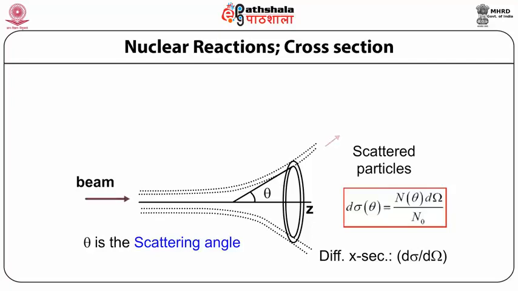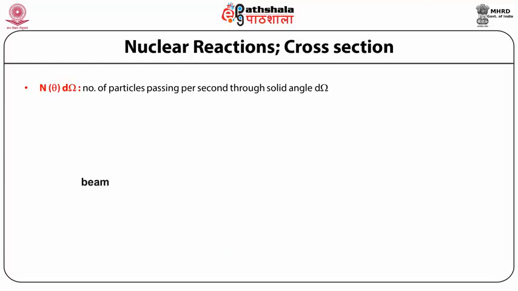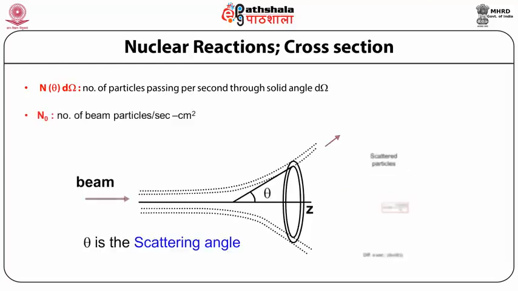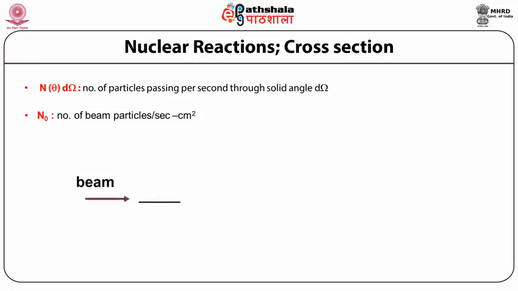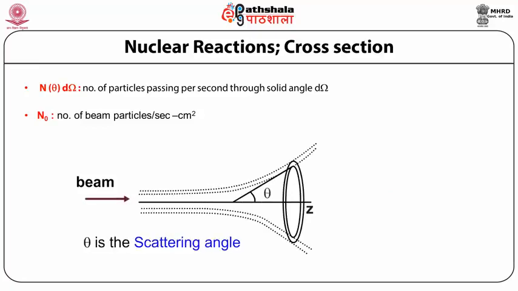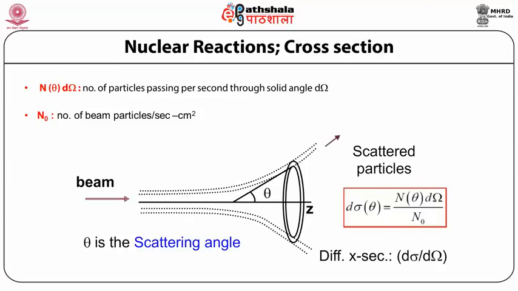Now in this case, suppose n theta omega is the number of particles passing per second through solid angle d omega, and n0 represents the number of beam particles per second per centimeter square. So here in the picture it is shown how the beam is moving, coming towards the target, and then after the reaction the product particles are scattered, making an angle theta with the direction of the beam.